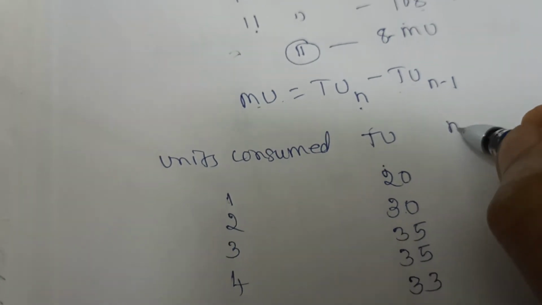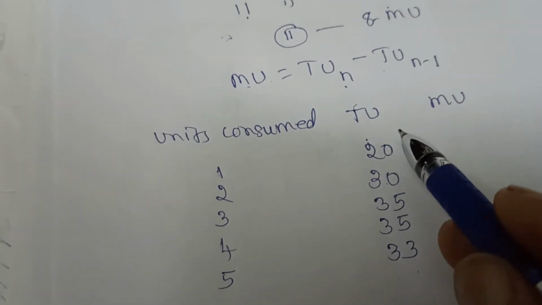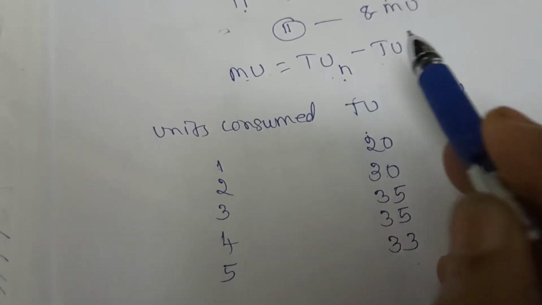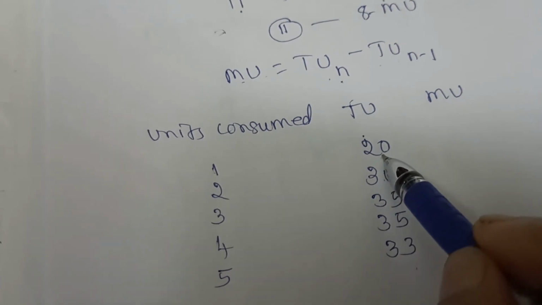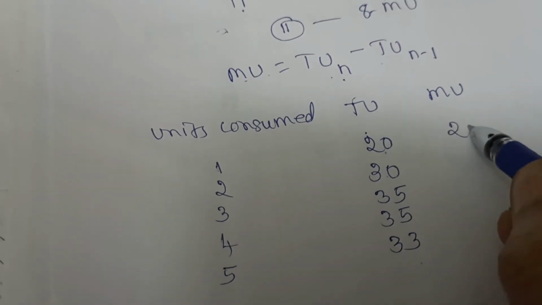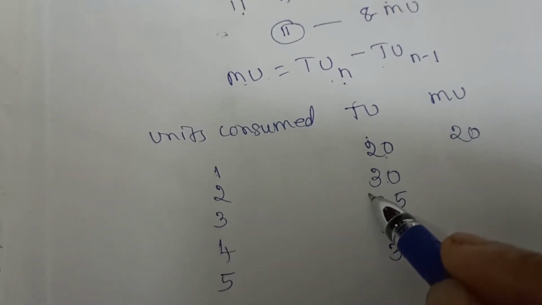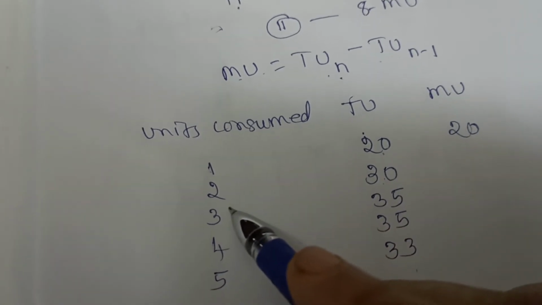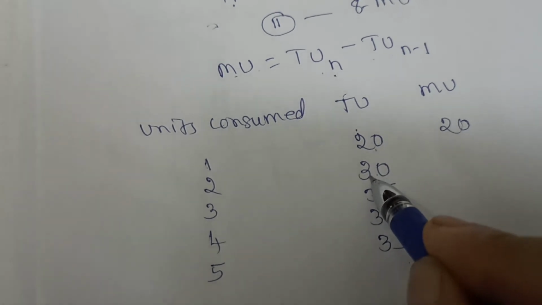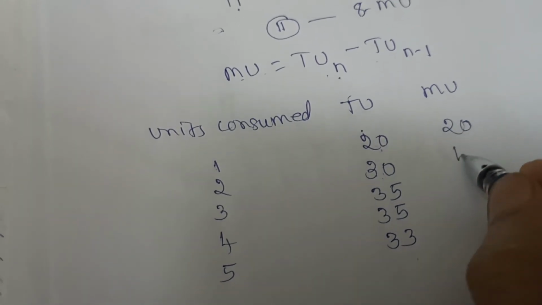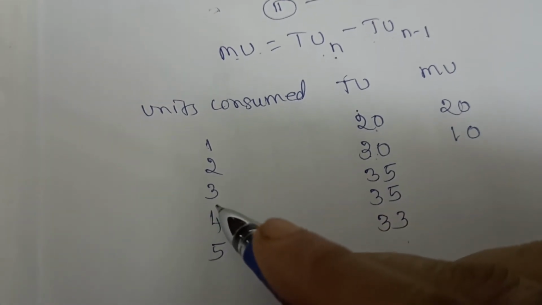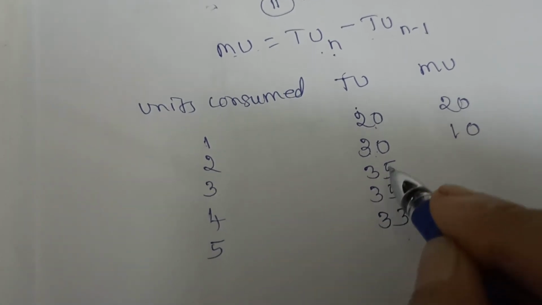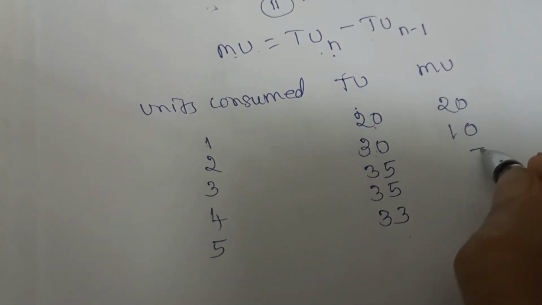Now what is the marginal utility? You have to find out the marginal utility. Marginal utility is equal to total utility of present unit minus total utility of previous unit. So total utility of present unit is 20, 20 minus 0. So the marginal utility is 20. Now the second unit. When he consumes the second unit, he gets total satisfaction 30. How much extra did he get by consuming the second unit? 30 minus 20. So you will get 10. Third unit, 35. How much extra did he get? 35 minus 30. So you will get 5.